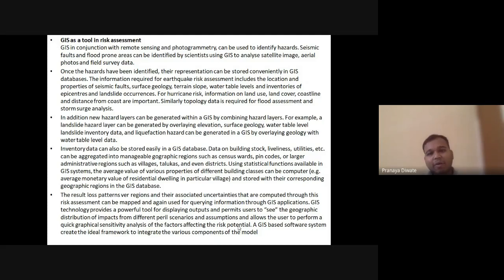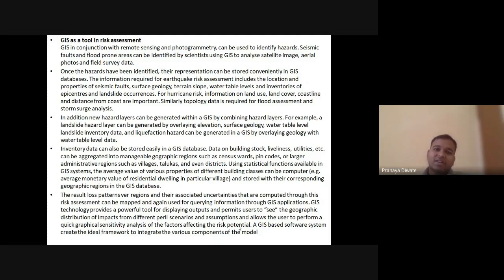Seismic fault and flood prone areas can be identified by scientists using a GIS to analyze satellite images, aerial photos, field survey data, and so on.